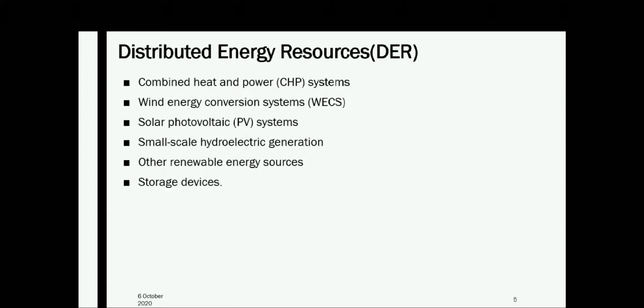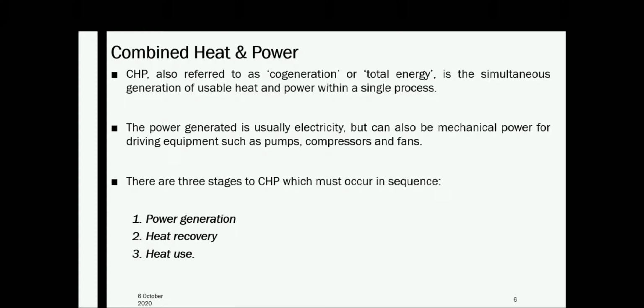First we are going to discuss combined heat and power systems or CHP systems. CHP or cogeneration systems are the most promising distributed energy resources for microgrid applications. Their main advantage is energy efficient power generation by judicious utilization of waste heat.